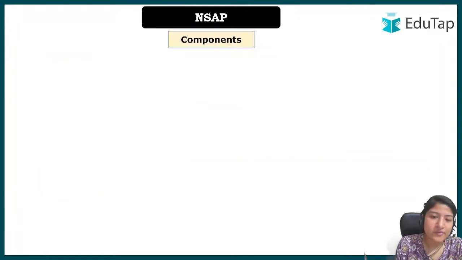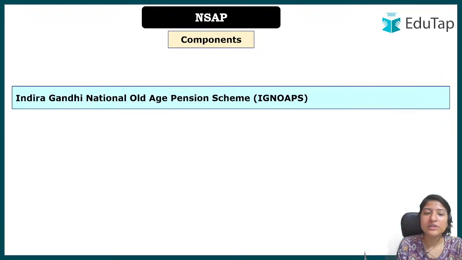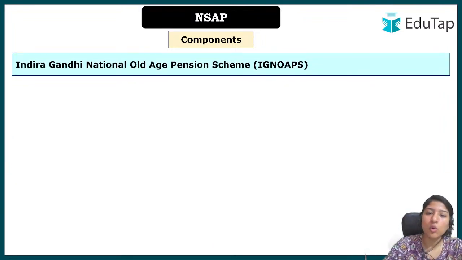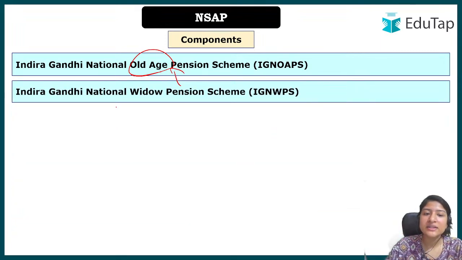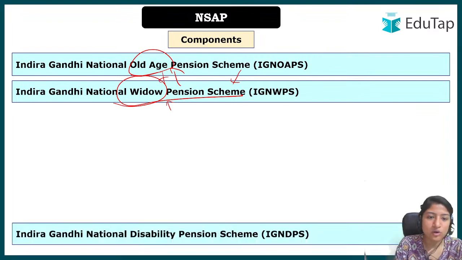Now we'll look at the components. First we'll just go through the names and then we'll understand the importance, because the data in all of them is very important. So we'll go through them one by one. Okay, so the Indira Gandhi National Old Age Pension Scheme, as the name suggests, is for old age people. Next we talk about the Indira Gandhi National Widow Pension Scheme. Now see, in the official guideline there is no mention of whether somebody getting the widow pension is eligible for old age, or vice versa. But usually you can't be part of more than one pension. So I hope if this is a query in your mind, that is sorted now.